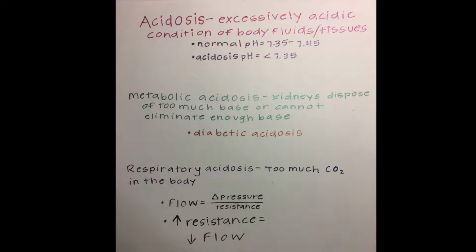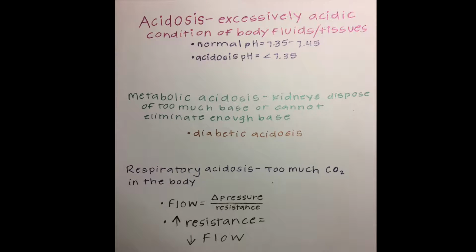Acidosis is defined as an excessively acidic condition of the body fluids or its tissues. A normal pH ranges from 7.35 to 7.45, but in acidosis, people have a pH lower than 7.35. There are two types of acidosis: metabolic acidosis and respiratory acidosis.